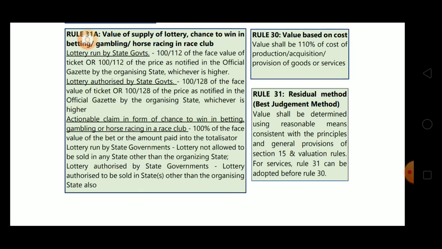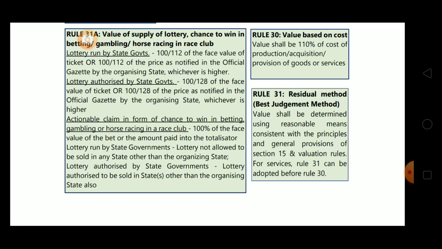In this case, value will be 100% of the face value of the bet or the amount paid into the totalisator. Lottery run by state, this is okay, this is completed. Now lottery run by state government is lottery not allowed to be sold in any state other than the organizing state, and lottery authorized by state government is lottery authorized to be sold in state or states other than the organizing state. Just now what I said. So this one is clear.